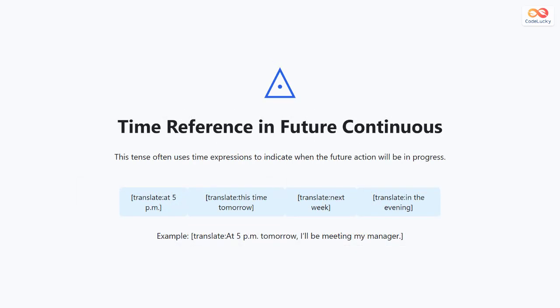Common time expressions in the future continuous tense include phrases such as at 5 p.m., this time tomorrow, next week, and in the evening. These help to show when the future action will be in progress. For example, "at 5 p.m. tomorrow, I will be meeting my manager" tells us exactly when the action will be happening in the future.